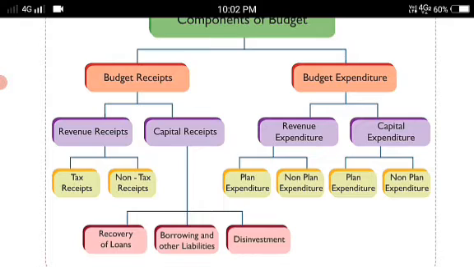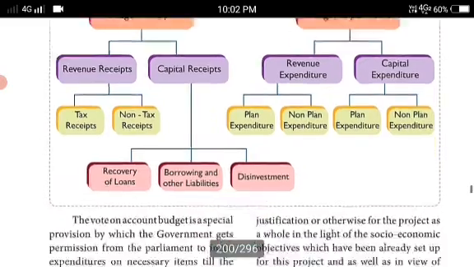On the other side, budget expenditure is also divided into two: revenue expenditure and capital expenditure. From the revenue expenditure, plan expenditure and non-plan expenditure will be there. Capital expenditure is divided into two like that: plan expenditure and non-plan expenditure. Already I taught this. Yes?